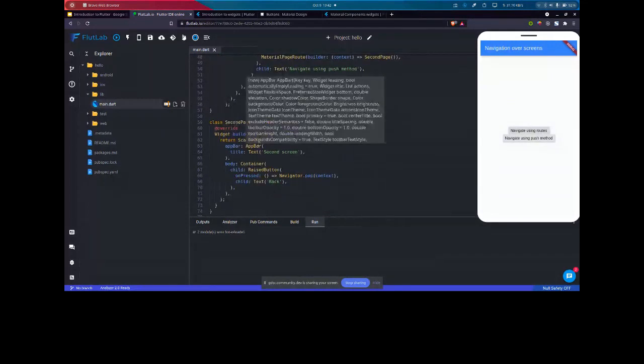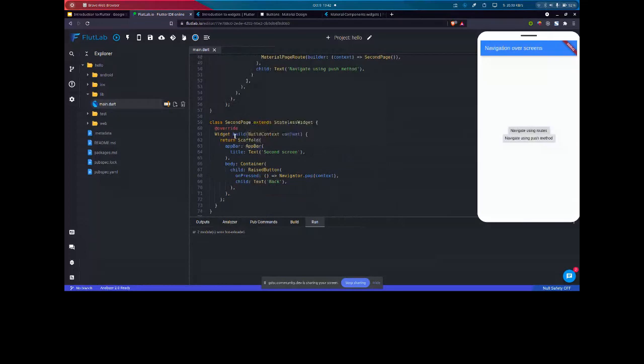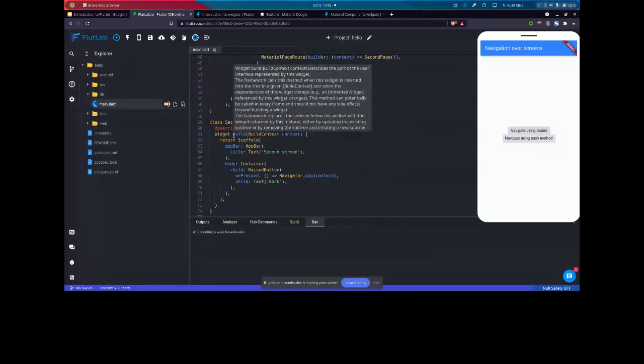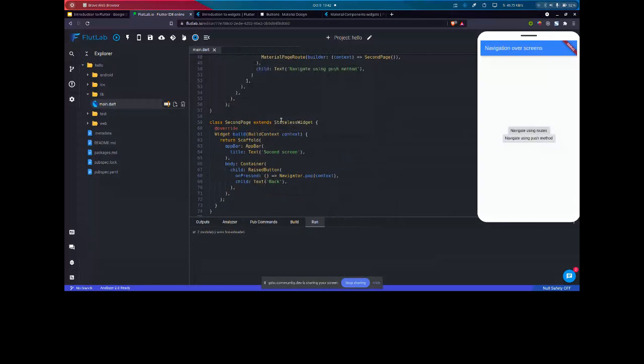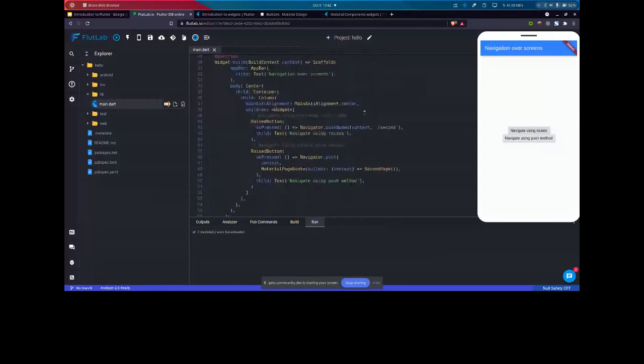So in contrast, we can say if we don't have a variable that changes over time, or our content is static, then we go for the stateless widget. If our variable value gets changed or our content is dynamic, then we go for the stateful widget.